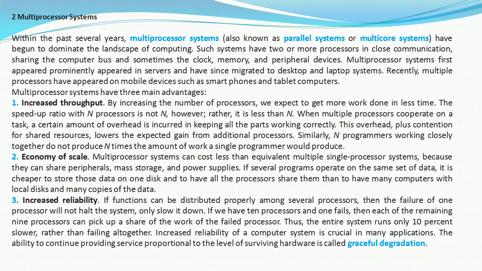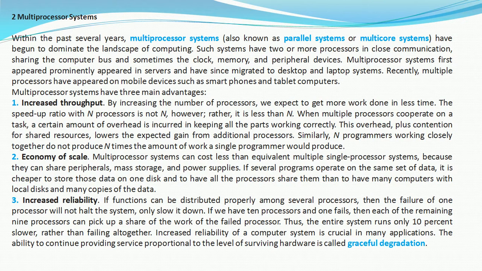Multiprocessor systems have three main advantages: first, increased throughput; second, economy of scale; and third, increased reliability. In increased throughput, by increasing the number of processors we expect to get more work done in less time.